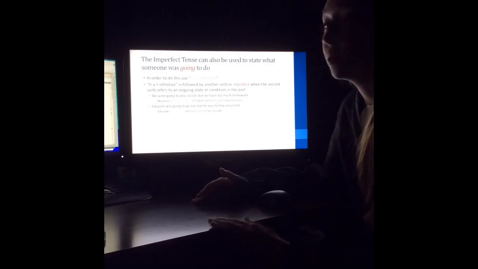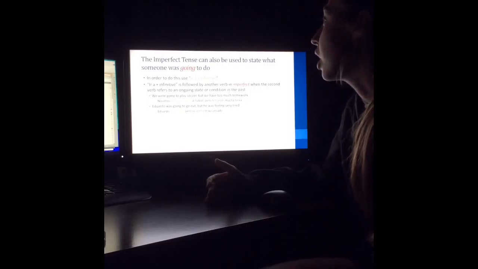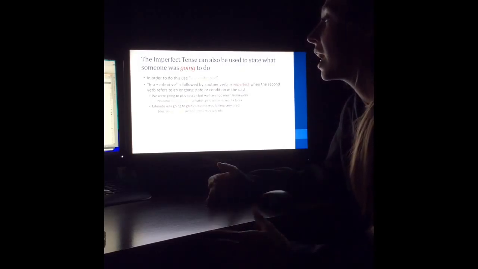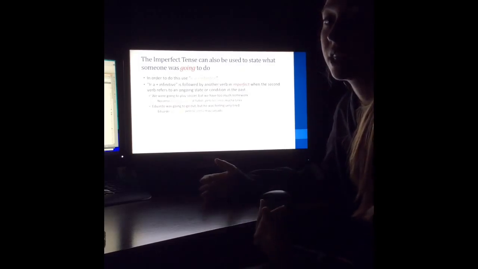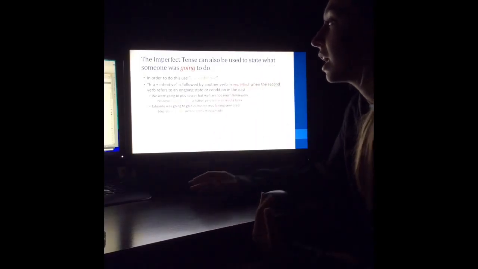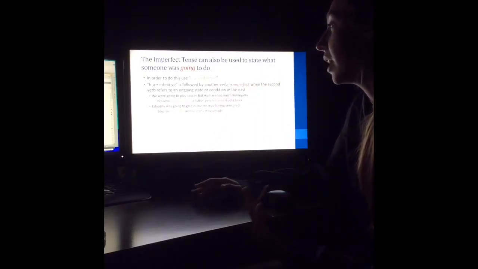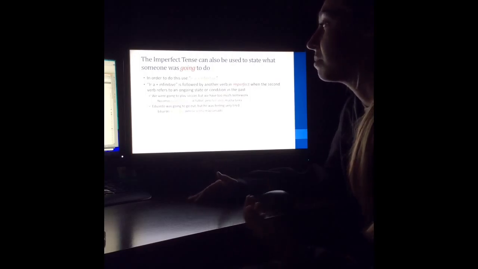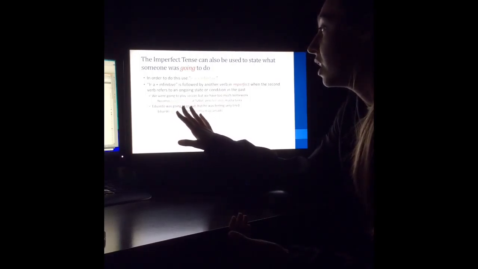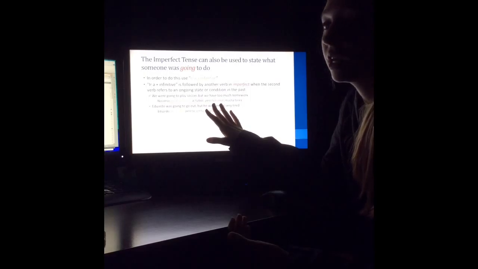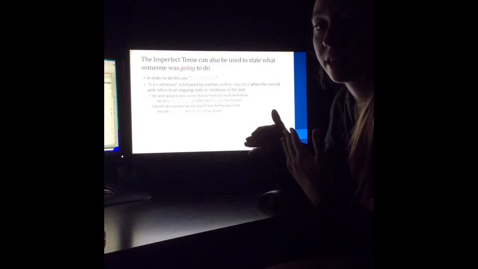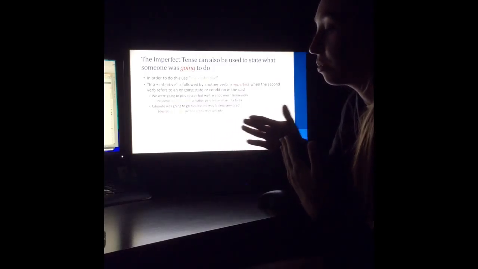So in addition to using the things I just explained, you can also use the imperfect tense to state what someone was going to do. In order to do this, you have to use the ir a plus infinitive. Ir a plus infinitive is followed by another verb in the imperfect when the second verb refers to an ongoing state or a condition in the past. So this just means when you use the ir a infinitive, your second verb that follows is going to be what's imperfect, and it's just going to tell you that the action is something that would have happened in the past.